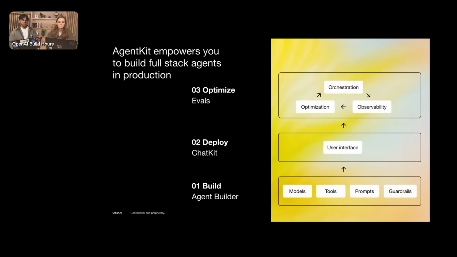Cool. So bringing it all together, this is the AgentKit tech stack. At the bottom, we have Agent Builder, where you can choose which models to deploy the agents with, connect tools, write and automate and optimize those prompts, and add guardrails so that the agents perform as you would expect them to, even when they get unexpected queries. Deploy that to ChatKit, which you can host yourself or with OpenAI, and then optimize those agents at scale in the real world with real world data from real humans by observing and optimizing how they perform through our eval platform.